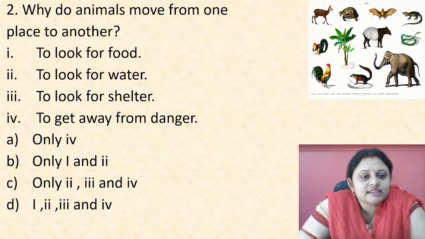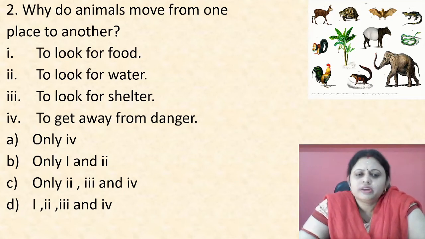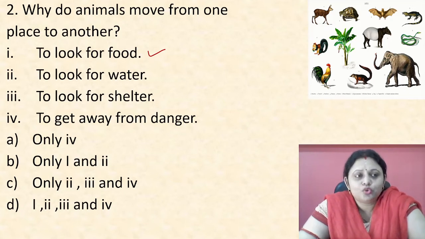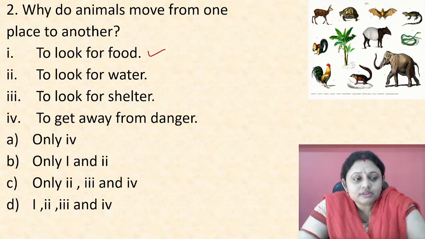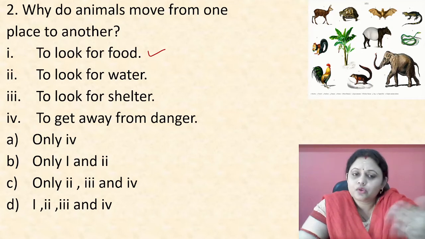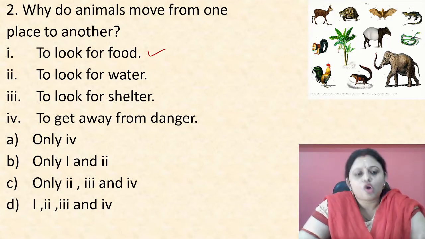Let us see the reasons. To look for food, yes. If a kitten or a puppy is at your home, then you can feed it. But when the animals are present outside, sometimes some people feed them, but not all the time. So in search of food, they go from one place to another place.